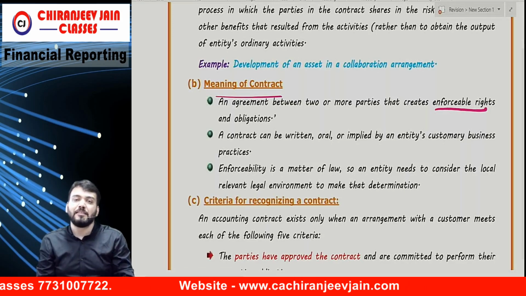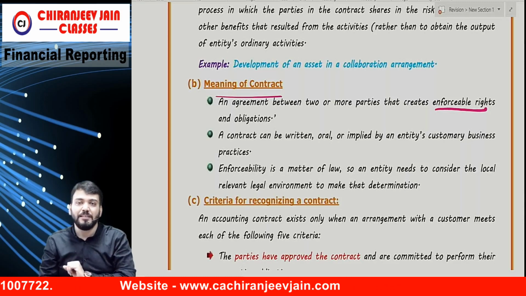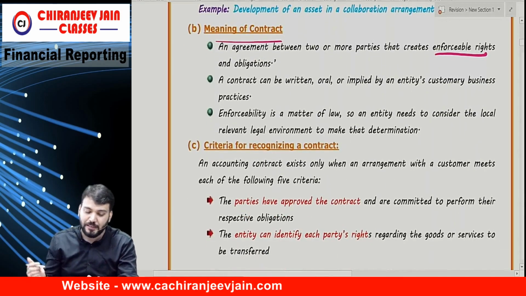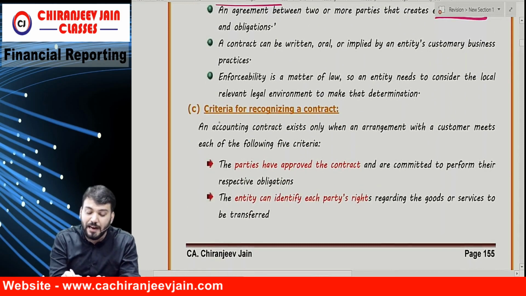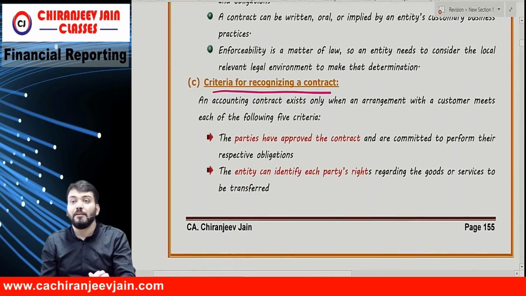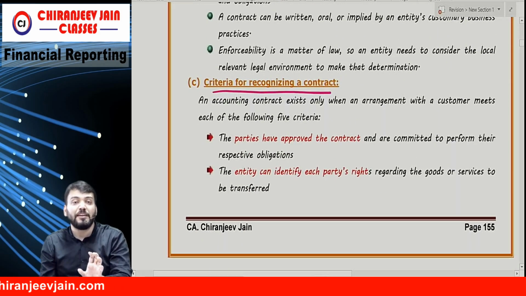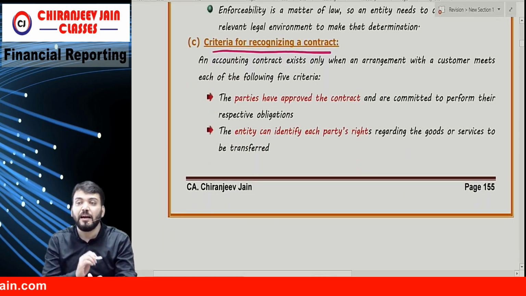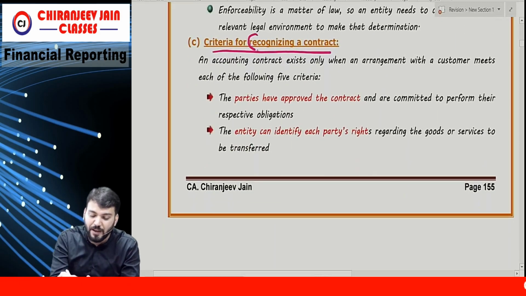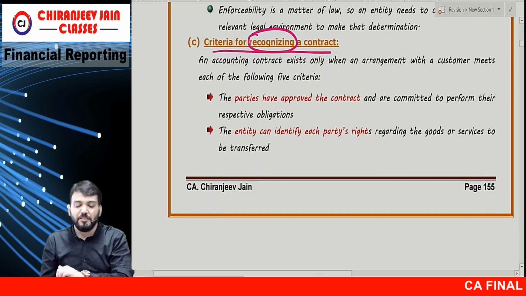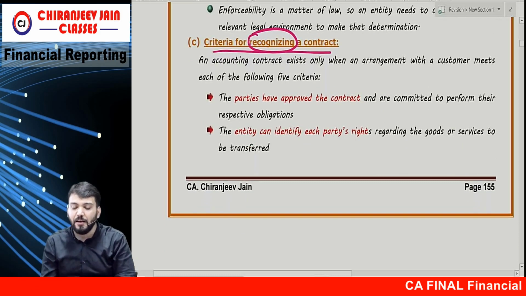So both parties have rights, both parties have obligations. Correct? This point understood? Yes, sir. Now, criteria for recognizing a contract means what? What is the criteria for identifying a contract? Change it: criteria for identifying a contract.